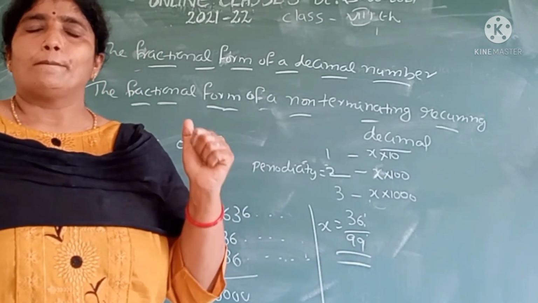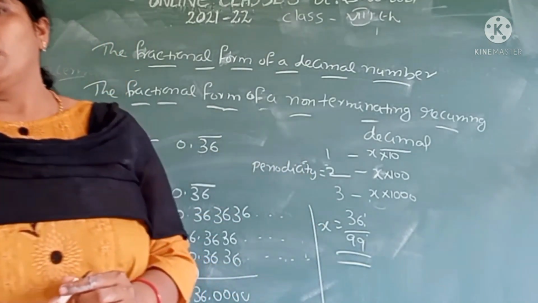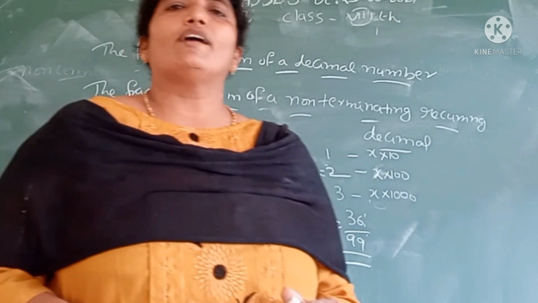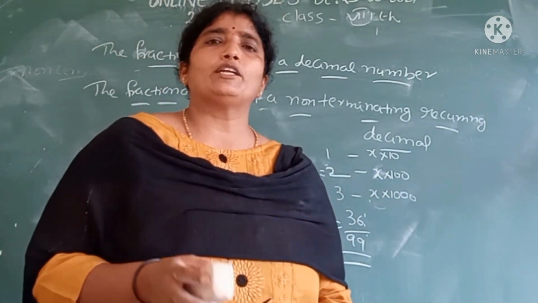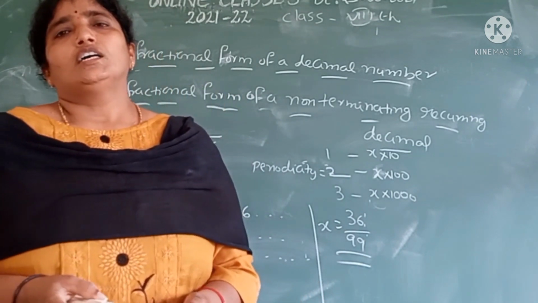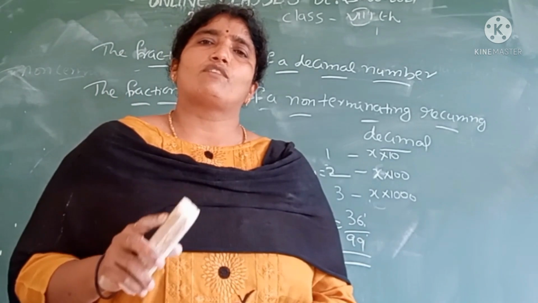Then we get good knowledge on this topic. Now I will give an assignment to you. All of you do the sums in exercise 1.2 and 1.3 in our notes, using this knowledge.